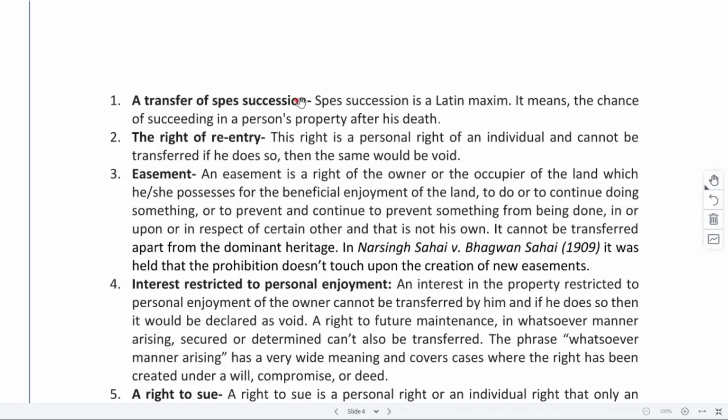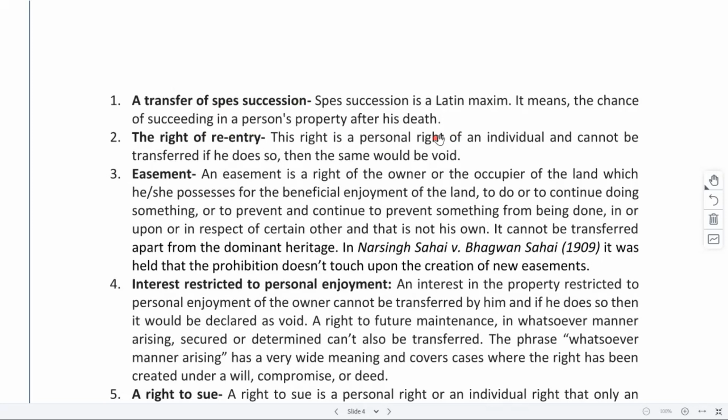First one is a transfer of spes succession. So what is this spes succession? It basically is a Latin maxim, which means the chance of succeeding in a person's property after his death. So based on the succession rules, if a person knows that after death of this person, I am going to get possession of this property, property is going to get transferred to me. But that thing I cannot transfer.